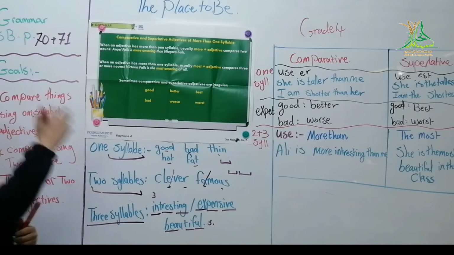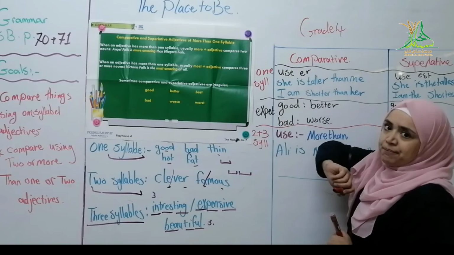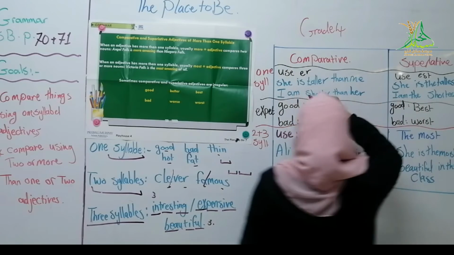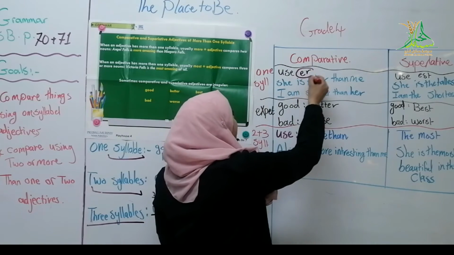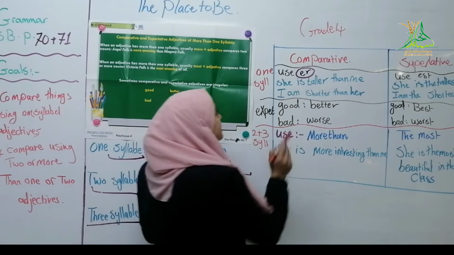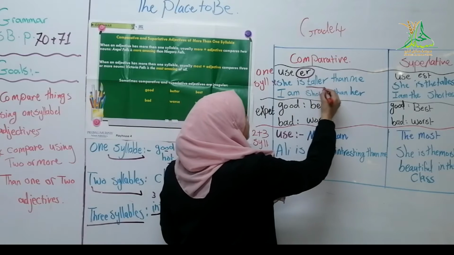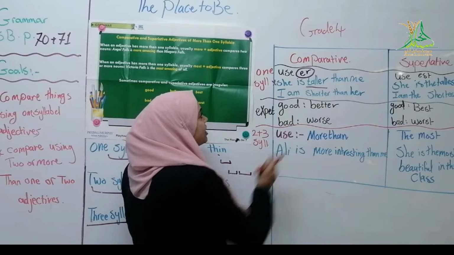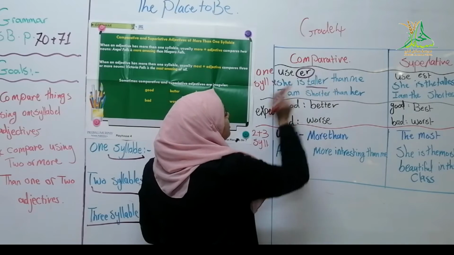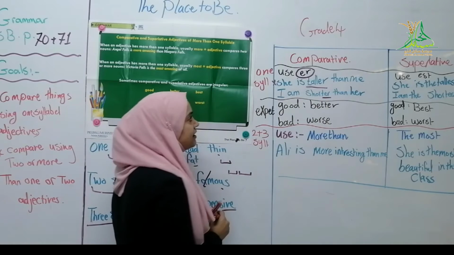Now, let's please move back to the table. With one syllable, we use ER. Look at the example: she is taller than me. Taller. I am shorter than her.